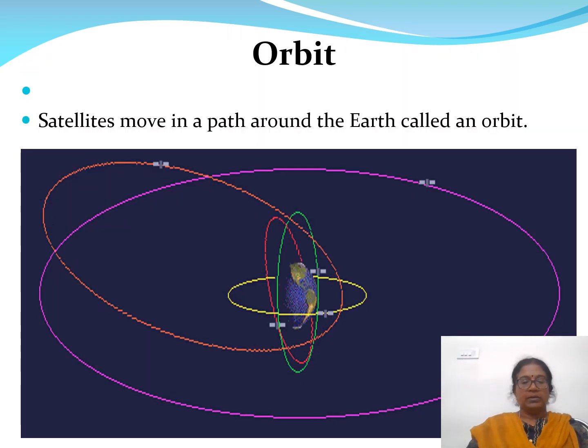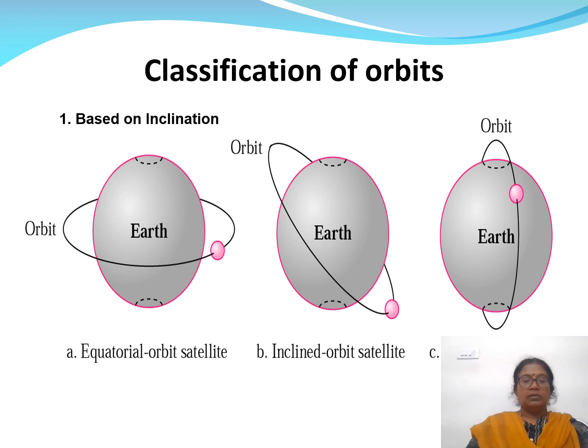What is an orbit? The path in which a satellite moves around the Earth is called an orbit. The orbits are classified into three types. In the first type, based on inclination, it is classified into equatorial orbit satellite, inclined orbit satellite, and polar orbiting satellite.